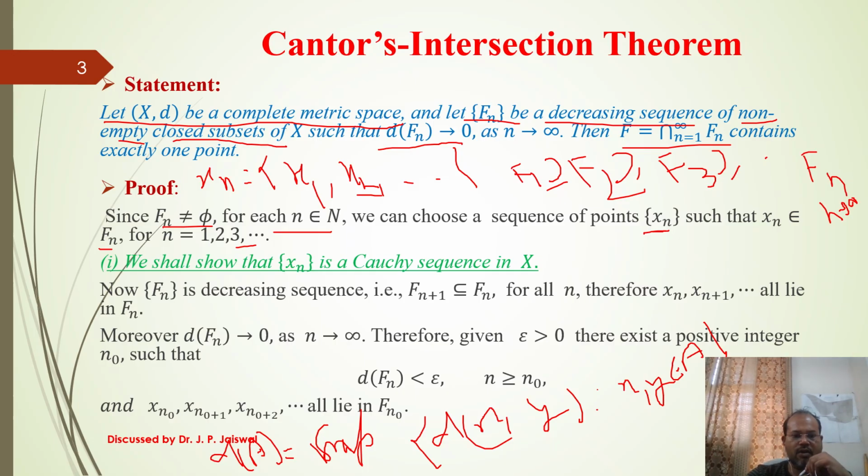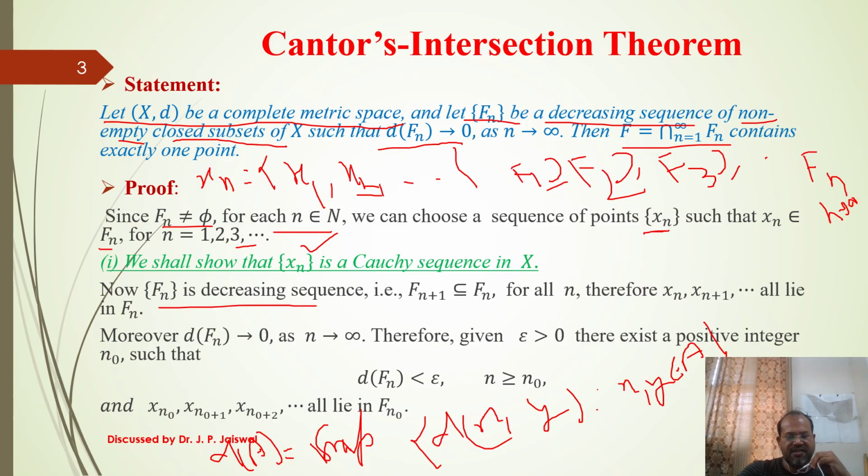Now we show that the sequence we have constructed is a Cauchy sequence. To prove Cauchy, we have to prove the distance of xn comma xm tends to 0 as m comma n tend to infinity, or the distance between xm and xn is less than epsilon for all m comma n greater or equal to n naught. So let's try to prove.